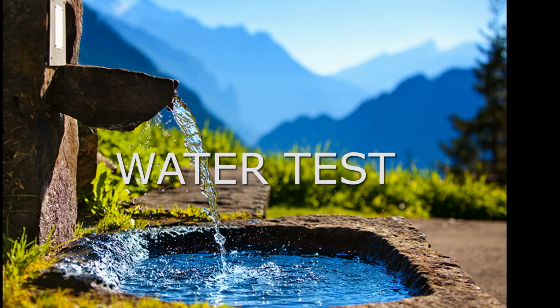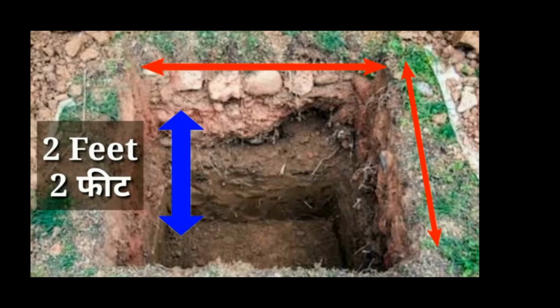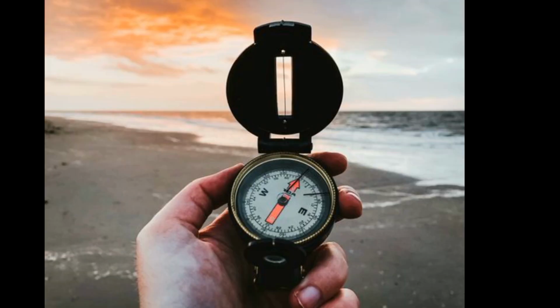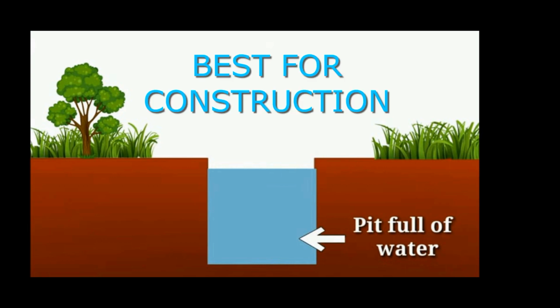Water test. Similarly to the soil test, dig a hollow pit of 2 feet length, 2 feet width and 2 feet depth and fill it with water. And then walk 100 steps towards the north direction and come back. If the water level remains the same, then it is considered to be the best soil for house construction.